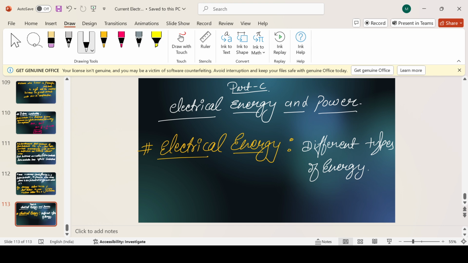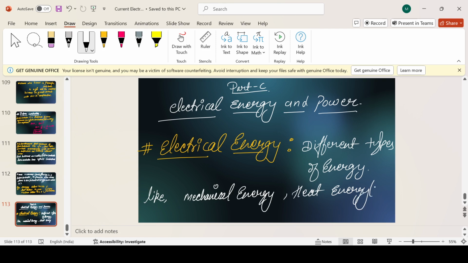Like we have mechanical energy, then we have heat energy, which is also called thermal energy, then we have chemical energy, nuclear energy.